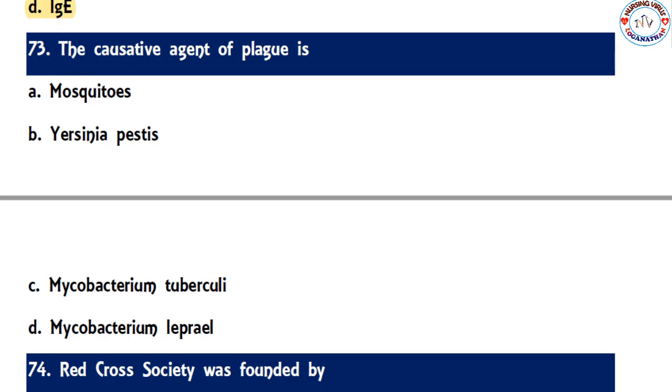73. The causative agent of plague is mosquito, Yersinia pestis, Mycobacterium tuberculosis, or Mycobacterium leprae. So the correct answer is Yersinia pestis.